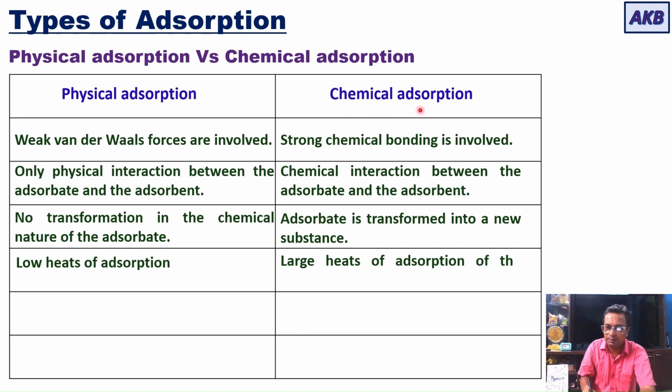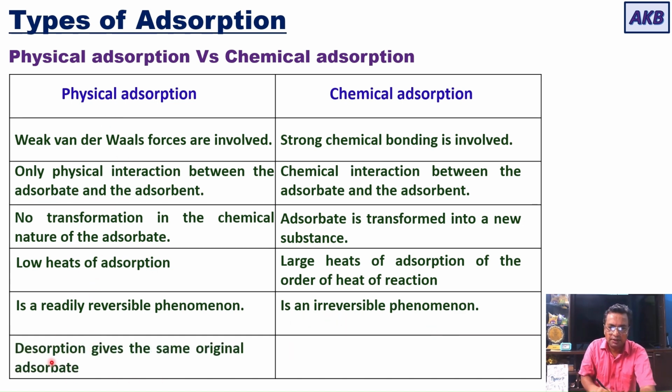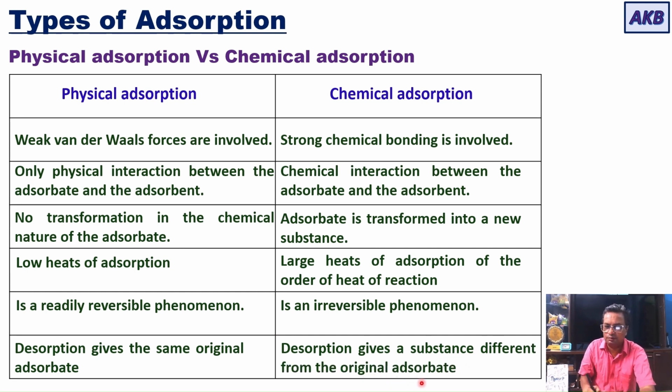In chemical adsorption, we have large heats of adsorption, of the order of heat of reaction. Physical adsorption is a readily reversible phenomenon, whereas chemical adsorption is an irreversible phenomenon. In physical adsorption, desorption gives the same original adsorbate, whereas in chemical adsorption, desorption gives a substance that is altogether different from the original adsorbate.